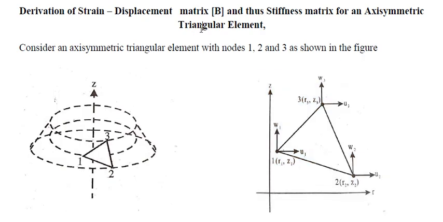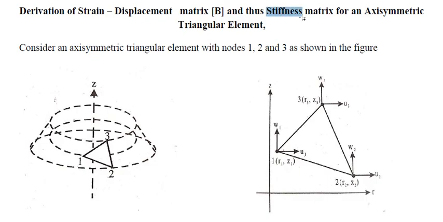Now, we have understood this concept. We have to derive the stiffness matrix. Before going to the stiffness matrix, we have to derive the B matrix. B matrix means the strain displacement matrix. Strain matrix is different. Strain displacement matrix is different. Using this strain displacement matrix, we will derive the stiffness matrix for an axisymmetric element.